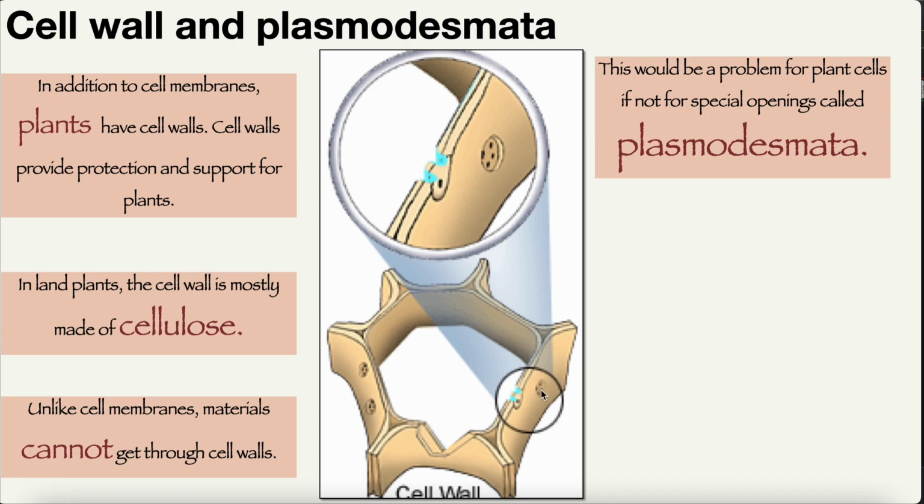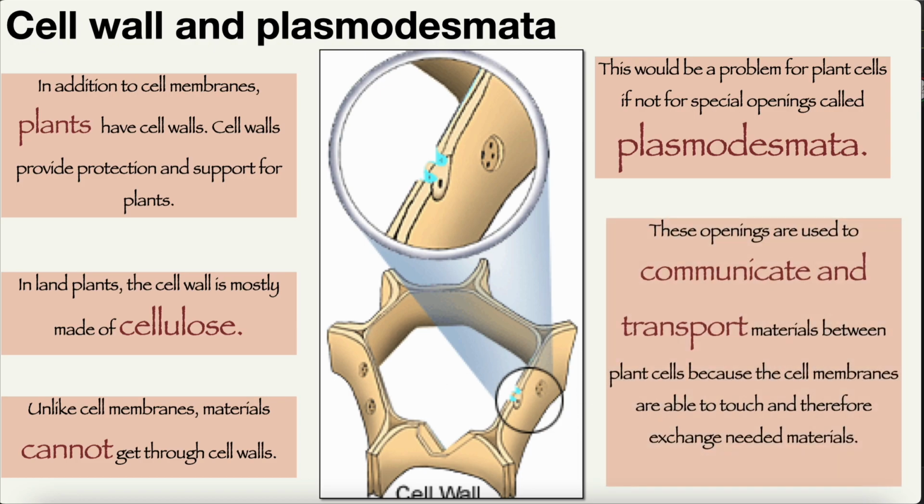Can you see that? Small openings called plasmodesmata. They help with the movement of materials in and out of the cell. These openings are used to communicate and transport materials between plant cells because the cell membranes are able to touch and therefore exchange needed materials. What it means is two cells that are close together are almost touching. If there is another cell in here, they are close nearby. So there is transfer of material from this plasmodesma to this plasmodesma. So there is exchange of material in between two cells.